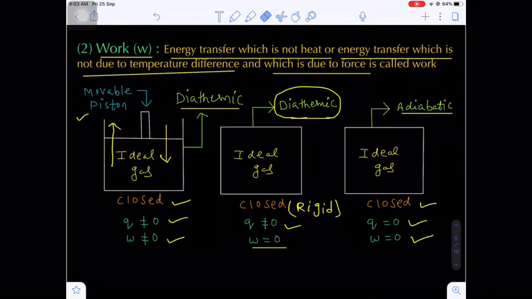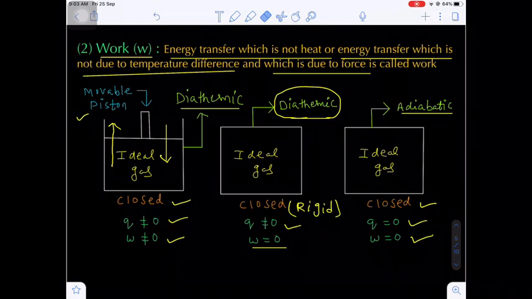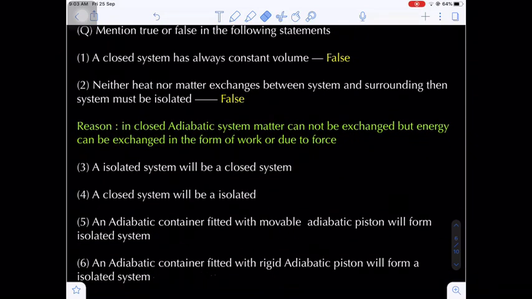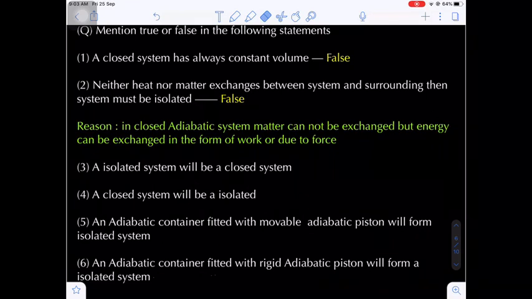Let's suppose in the first diagram, if you remove this diathermic wall and allow the adiabatic wall. Now here if you see, the container is sealed, a closed vessel, but there is a movable piston, due to which there will be a work form of energy. That's why the second statement, neither heat nor matter exchanges between system and surrounding, then the system must be isolated, is also a false statement.